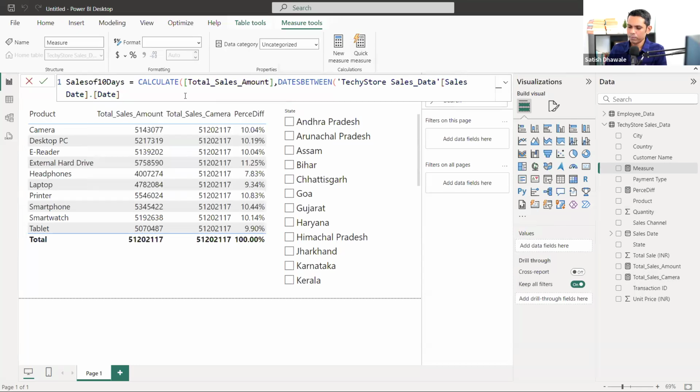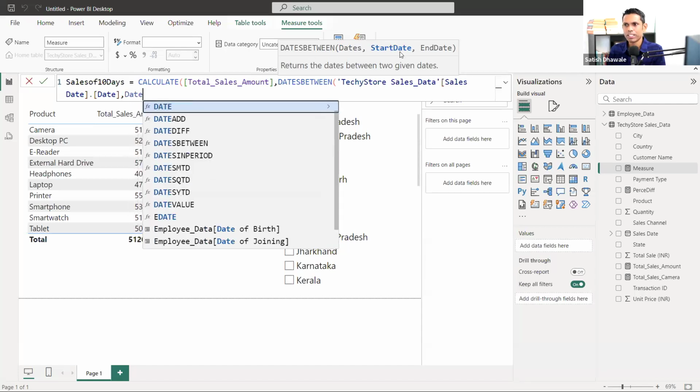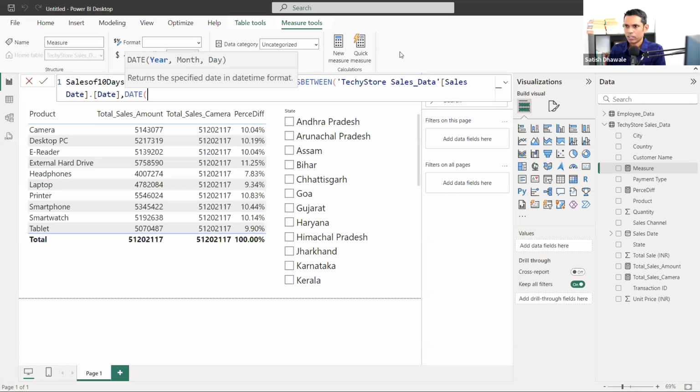Okay. Then put down a comma again. Here you need to add a comma. Once you add the comma, mention the start date. And to mention the start date, you need to type the date formula first. Look at here. I'm adding a date formula and mentioning the start date. It's the 2023 year first.